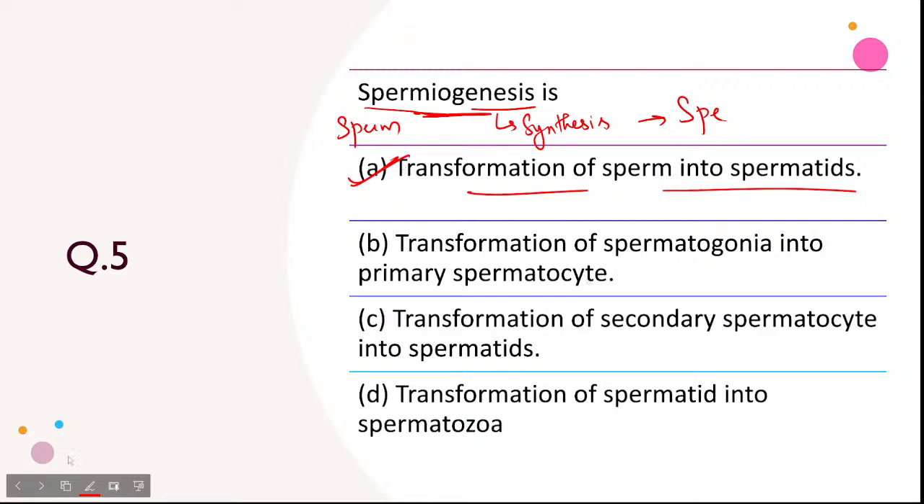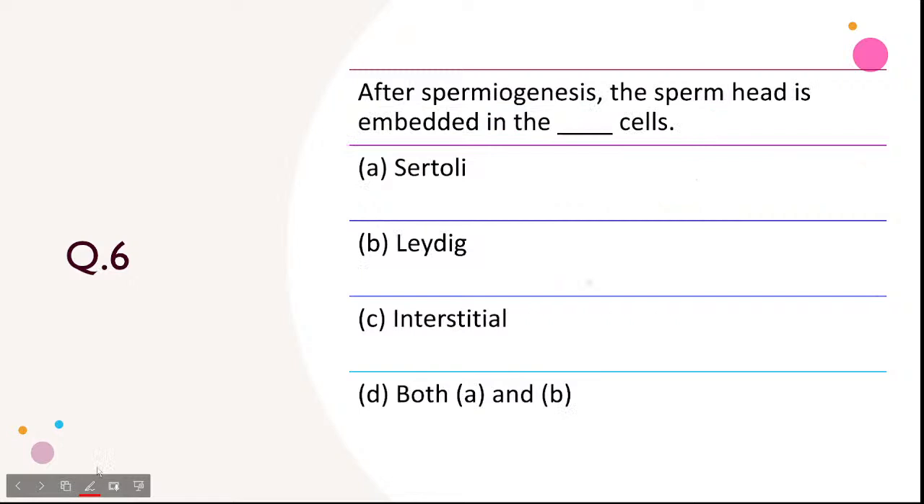Next question. After spermiogenesis the sperm head is embedded in the dash cells. After spermiogenesis the sperm head is embedded in the dash cells. So after spermiogenesis the sperm head is embedded in the Sertoli cells will be the correct answer.